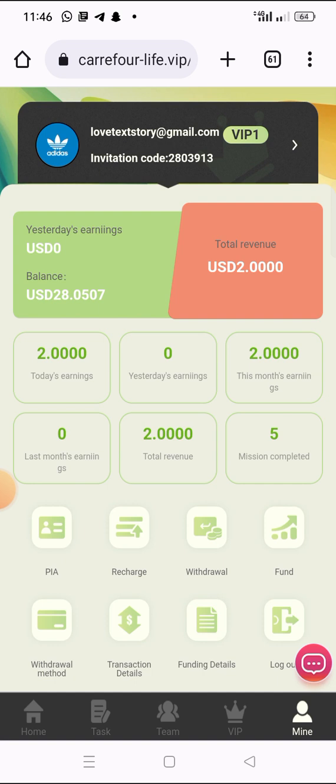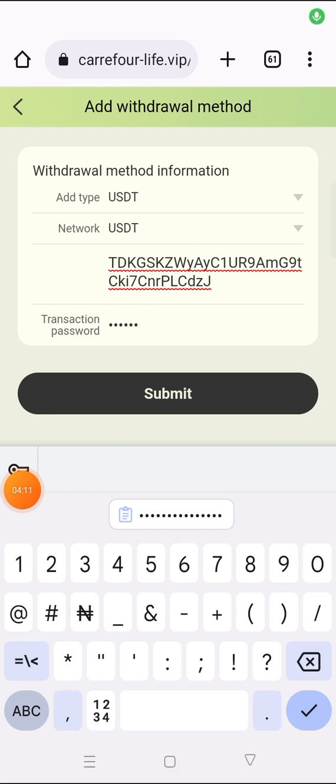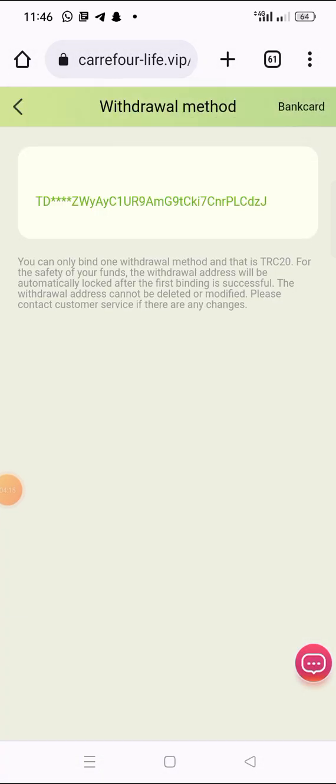Now go to withdrawal method and add your wallet address there. Input it and input your transaction password. So I have input my transaction password. Click on submit. So that one has been updated there now.